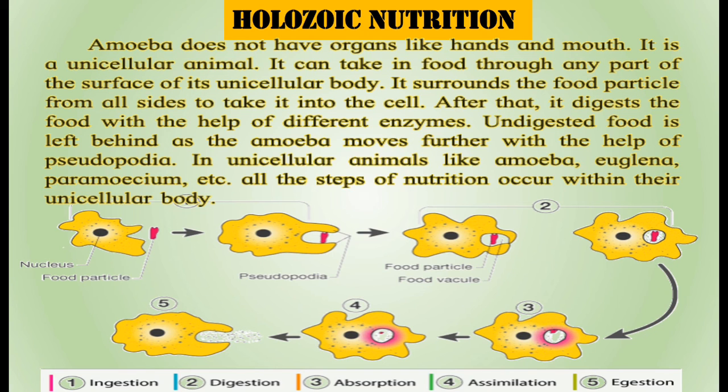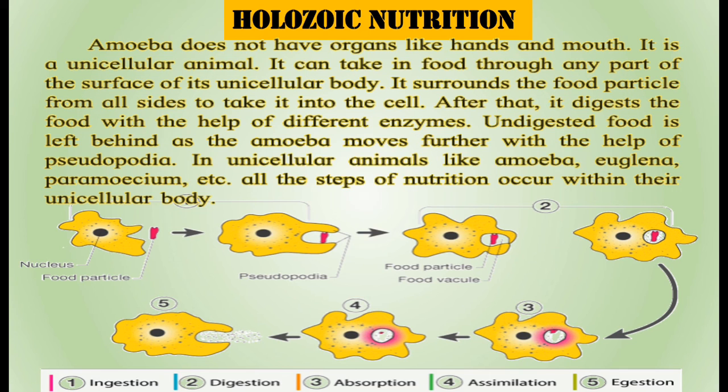As we know, amoeba is a unicellular organism, and it does not have any specialized organs like hands, mouth, stomach, large intestine, anus, etc. It doesn't have all this. It is a unicellular animal. It can take in food through any part of the surface of its unicellular body. That means wherever it finds an organism to eat, it can take it inside from there.